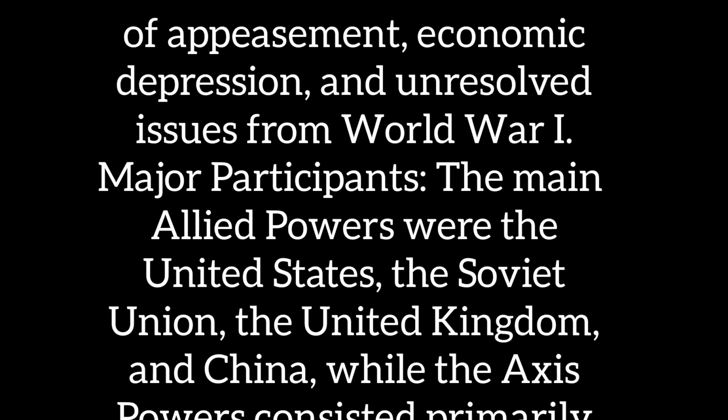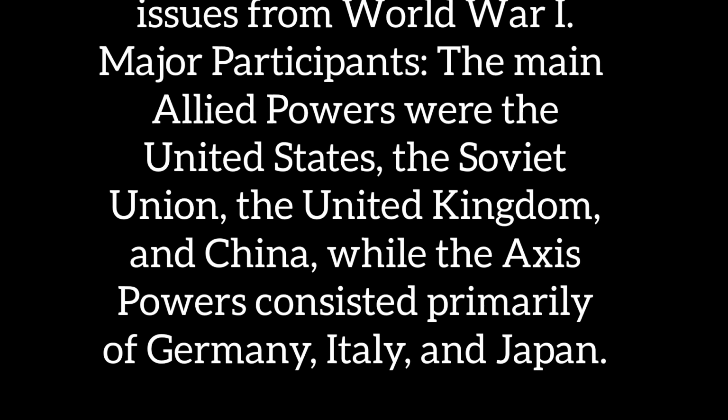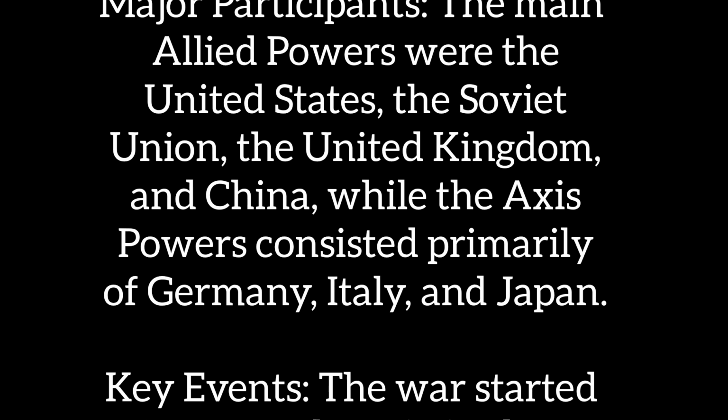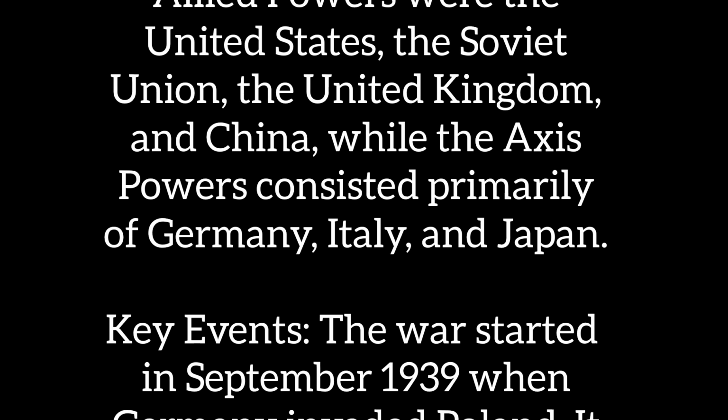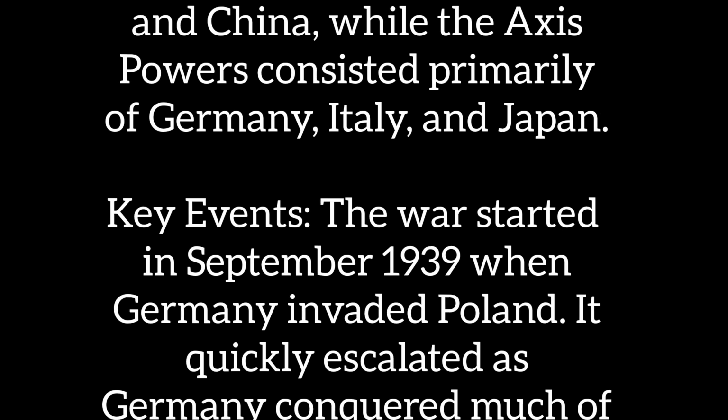Major participants. The main Allied powers were the United States, the Soviet Union, the United Kingdom, and China, while the Axis powers consisted primarily of Germany, Italy, and Japan.